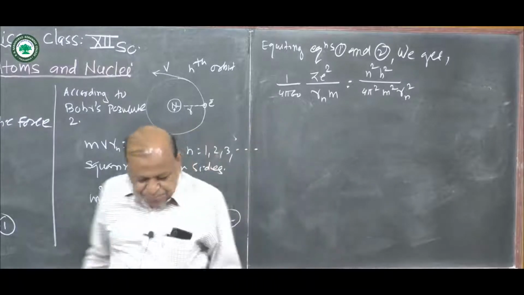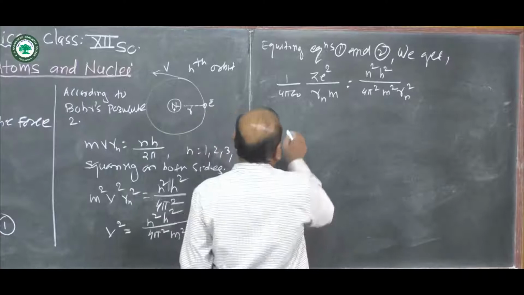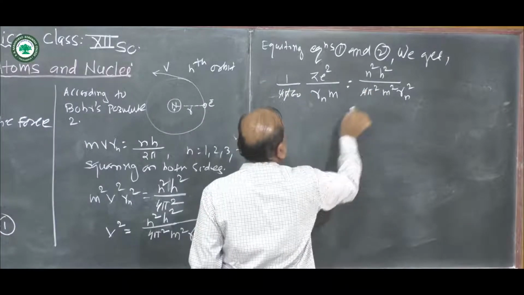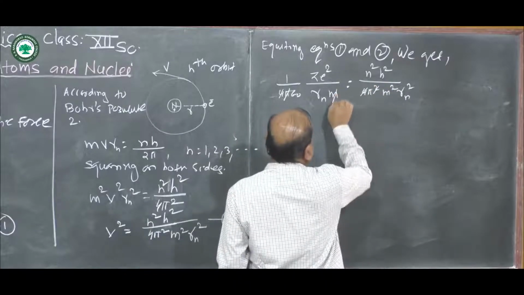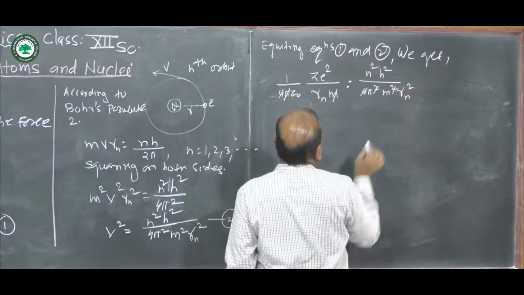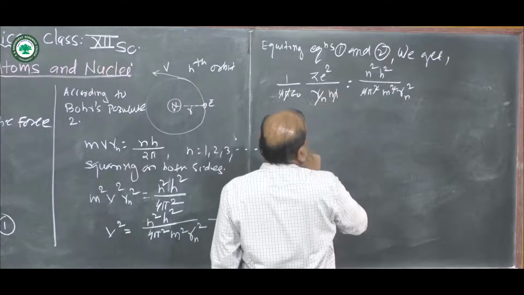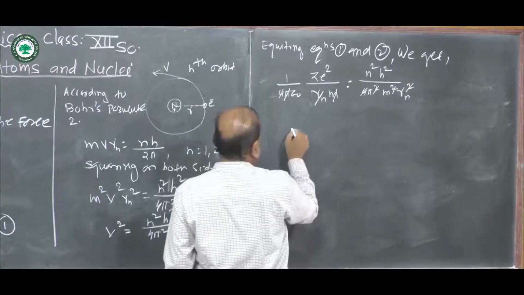Now cancel the common terms. This 4 cancels with this 4, this pi cancels with this pi square. Now this m cancels with this m square, and this r cancels with this r square. What is remaining here?